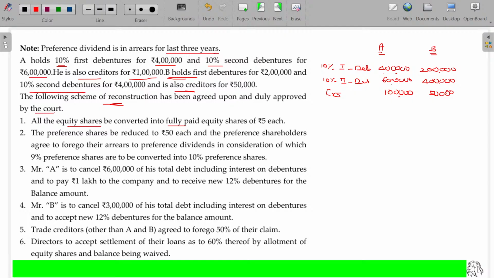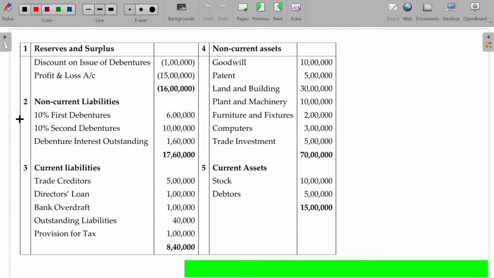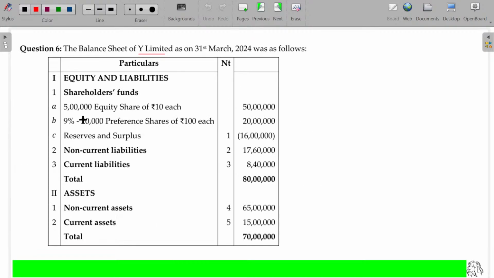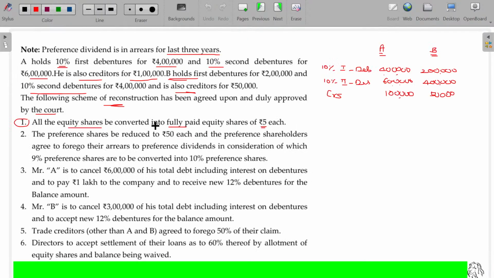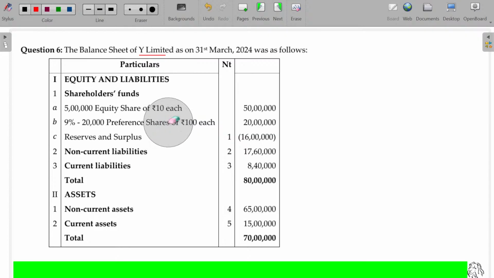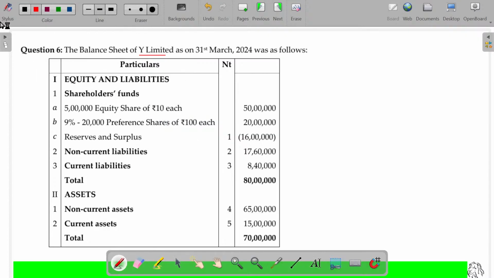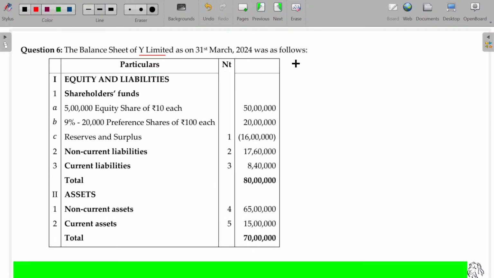All the equity shares be converted into fully paid up equity shares of rupees 5 each. Number 1, so let's finish up that one first of all. 10 rupees equity share is going to be converted into 5 rupees equity shares. I'll finish up the journal entry for this one here. 10 rupees equity share capital account debit, to 5 rupees equity share capital. Original value being 50 lakhs, now it is only 25 lakhs. The difference between these two is the capital reduction, 25 lakhs.